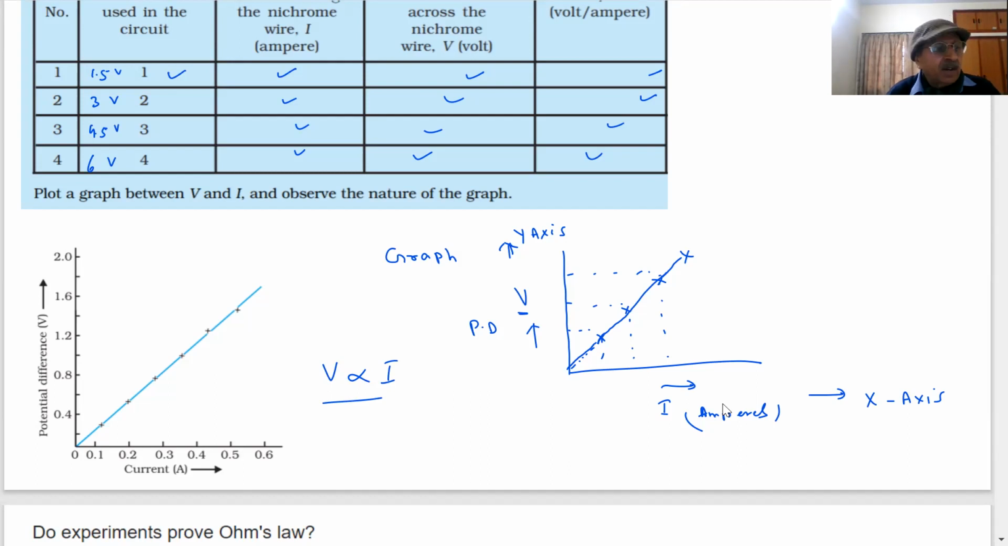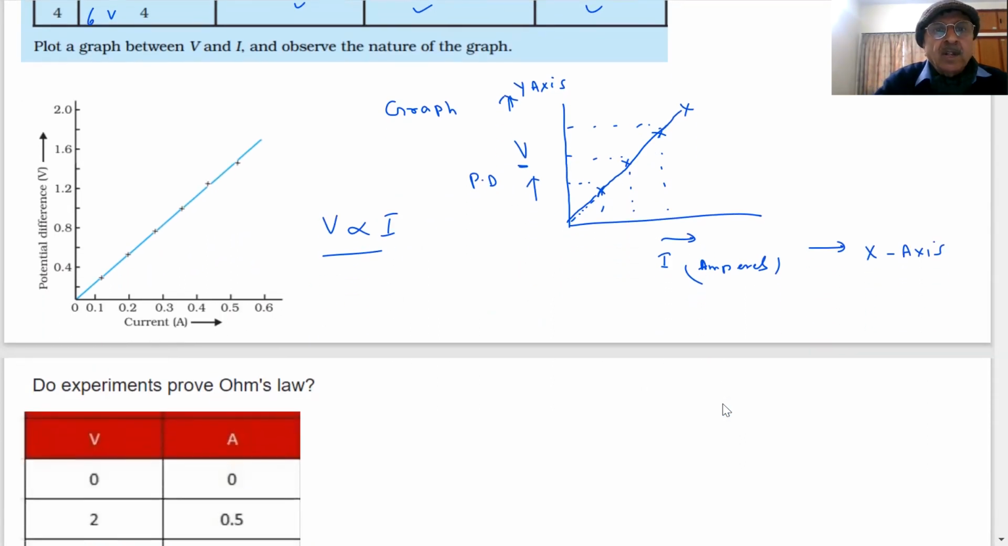Does that graph show that V is directly proportional to I? As the V increases, current also increases in the circuit by a proportionality constant. Is it clear? Yes or no? Tell me. Any doubt? Yes, sir. All right.